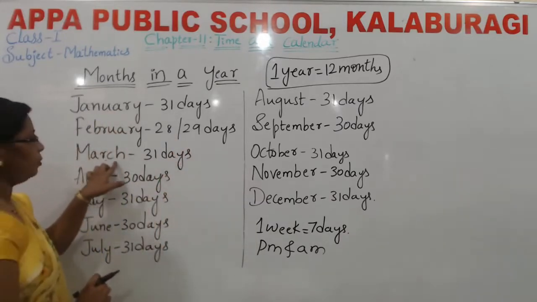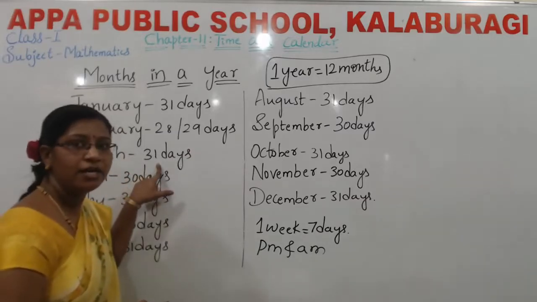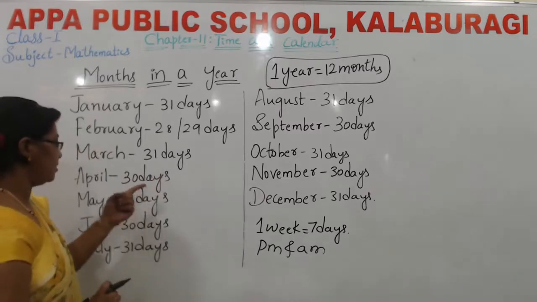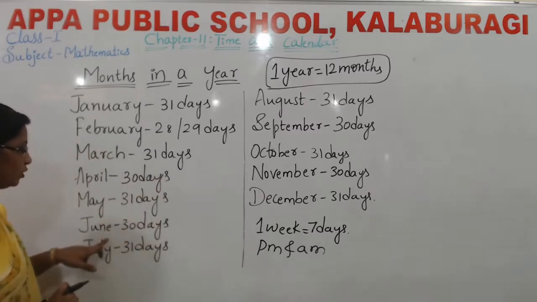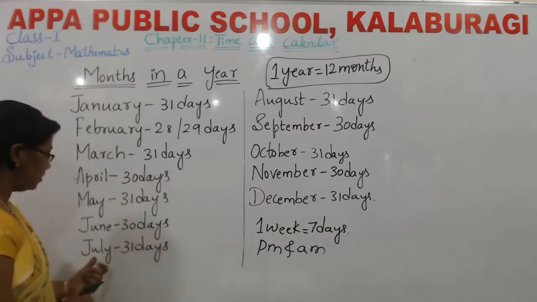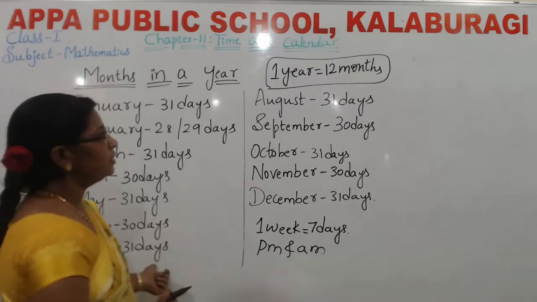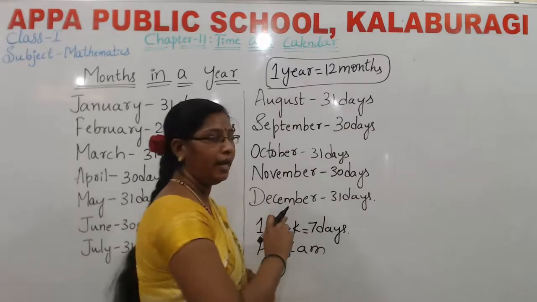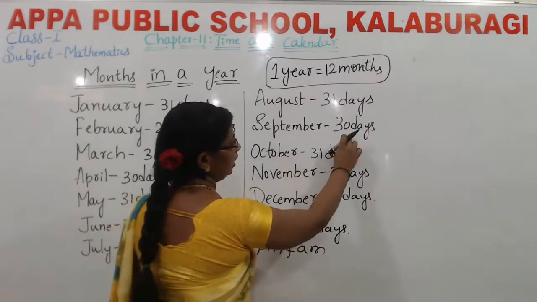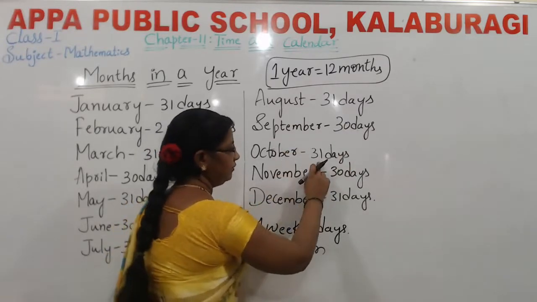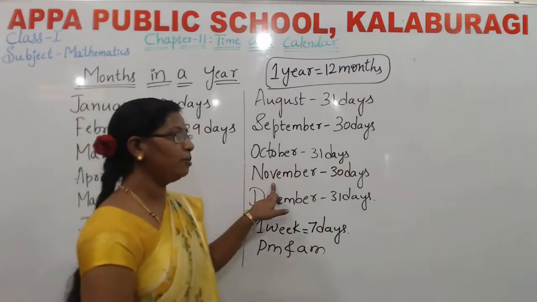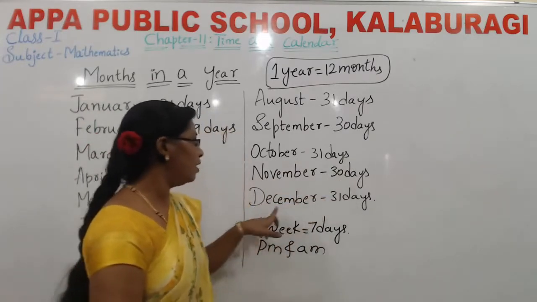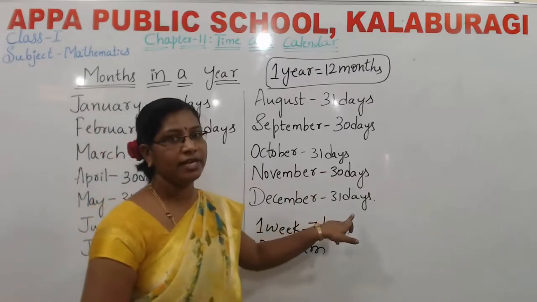In the March month, how many days are there? 31 days are there. In April, 30 days. May, 31 days. June, 30 days. July, 31 days. August month, it has 31 days. In the September month, 30 days. October, 31 days. In the November month, how many days are there? Yes, very good, 30 days. In the December month, 31 days are there.